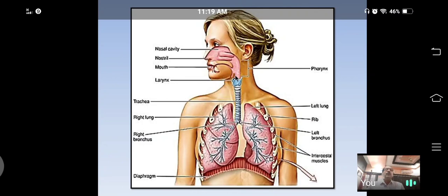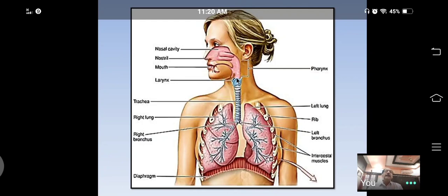Next, it leads to a small organ called the larynx. This larynx contains thin membranes inside. Those membranes are called vocal cords. By the vibration of these vocal membranes, sound is generated in the larynx. So it is a sound producing organ, and is called the voice box. In humans, sound is generated in the larynx, so it is called a voice box.